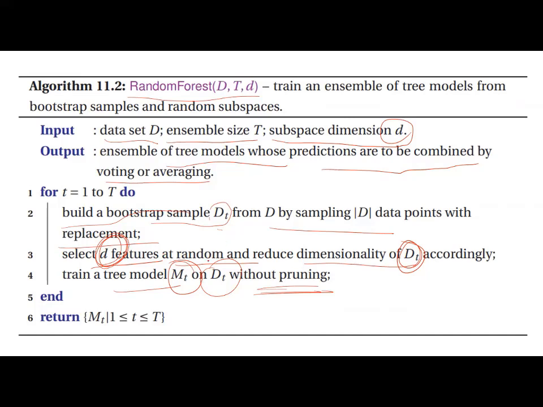That's all the difference. We construct Di using only d features at random, reduce dimensionality of Di accordingly, and train models Mi on Di without pruning. Do not prune. After that, return the ensemble.